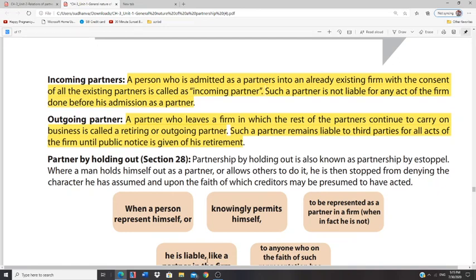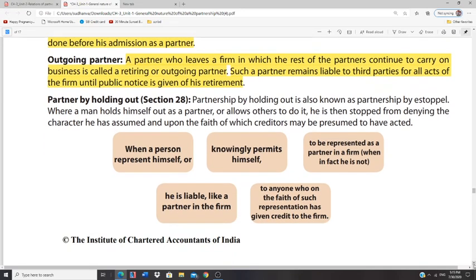So let's say a person is not a partner in a firm, but he represents himself as a partner in a firm. Let's say A, B, and C are partners of ABC and Co. But P is not a partner. P, now acting as a partner of ABC and Co., has entered into an agreement with, say, Reliance Industries and has now created a loss. Now, who is liable? P only is liable. The other partners are not liable. That is called partnership by estoppel.